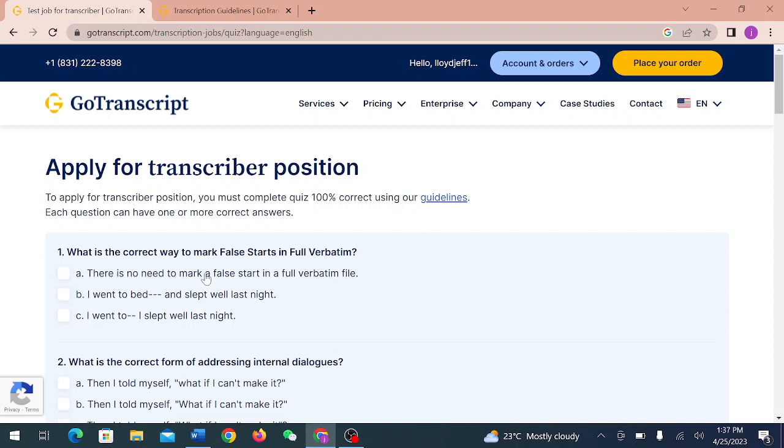So there's no need to mark a false start in full verbatim. No. I went to bed, but this is a triple dash and slept well last night. I went to double dash and then I slept well last night. This is the correct answer.